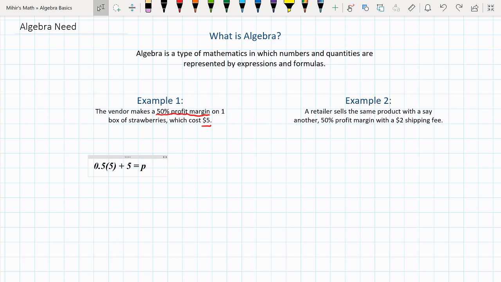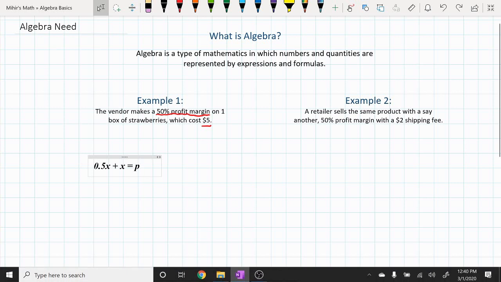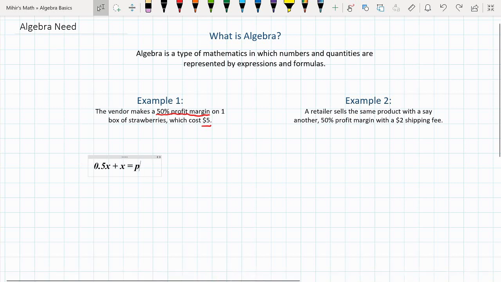Now let's say that the vendor started taking a 50% profit margin on everything that he sold. That means that we could simplify this expression to x. This x I'm using as a variable representing the item cost, because if he's taking a 50% profit margin on everything that he's selling, that means the stuff that he's selling would be outputted as P through this formula. But if we wanted to simplify this formula, then we could write